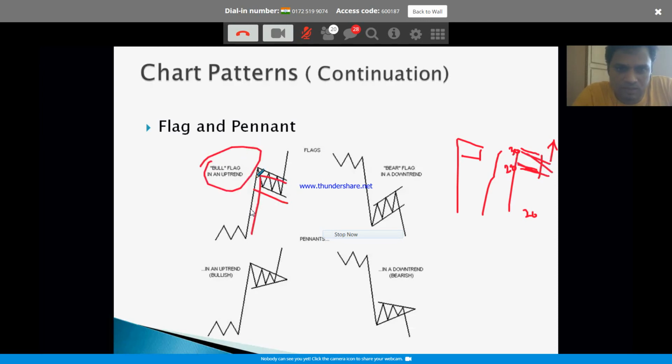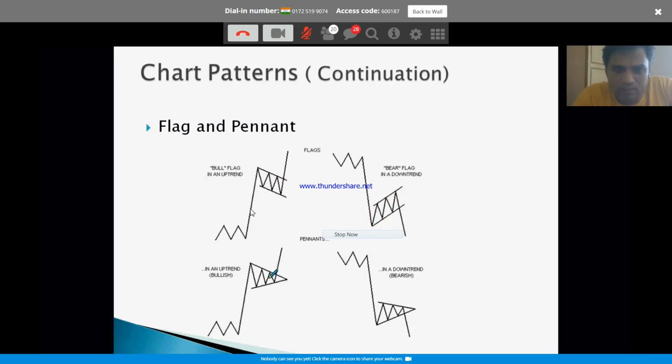The same flag on the bearish side is the bearish flag. So the price moved down. On the downside, it is consolidating. After some consolidation, the moment price breaks down below that, you can anticipate the bearish run to continue. So bullish flag, bearish flag.